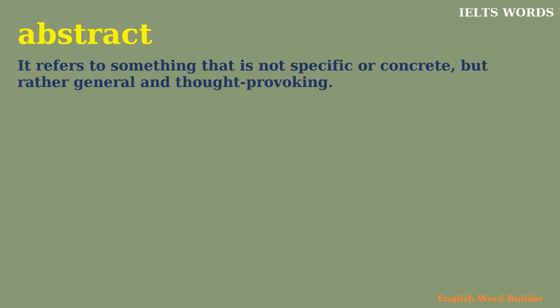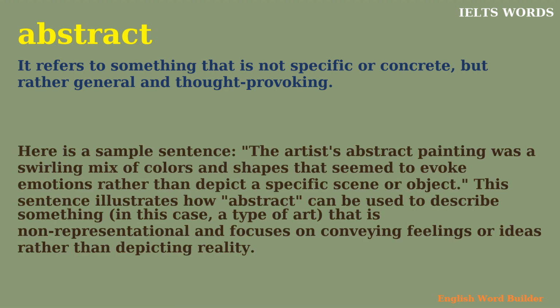Abstract. It refers to something that is not specific or concrete, but rather general and thought-provoking. Here's a sample sentence. The artist's abstract painting was a swirling mix of colors and shapes that seemed to evoke emotions rather than depict a specific scene or object. This sentence illustrates how abstract can be used to describe something, in this case, a type of art, that is non-representational and focuses on conveying feelings or ideas rather than depicting reality.